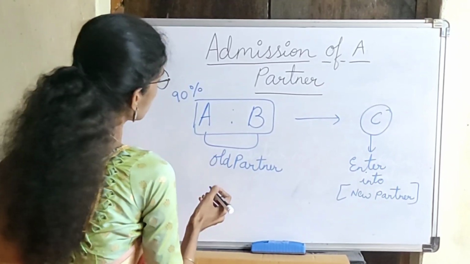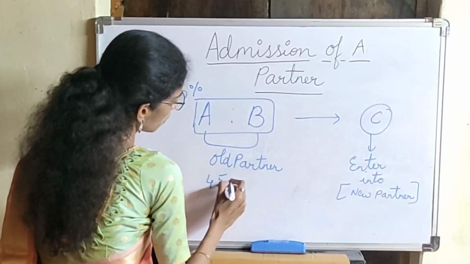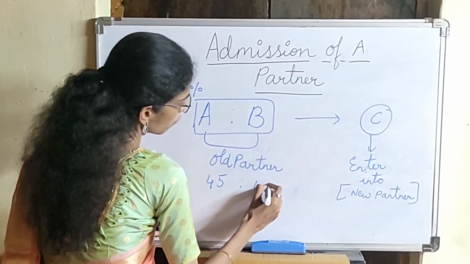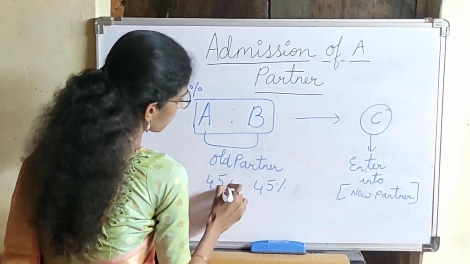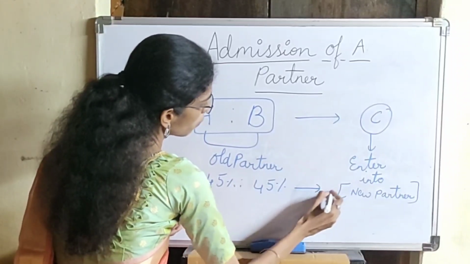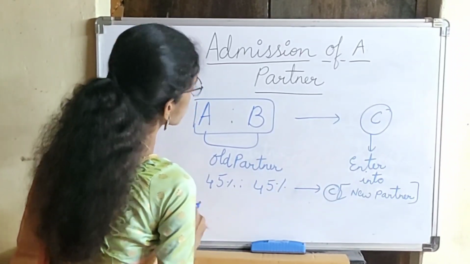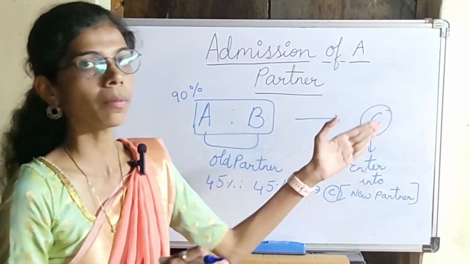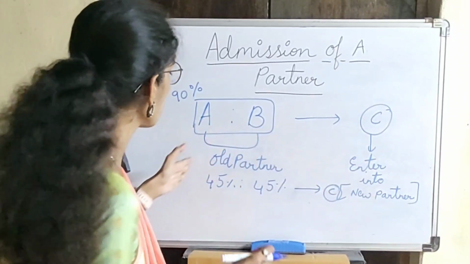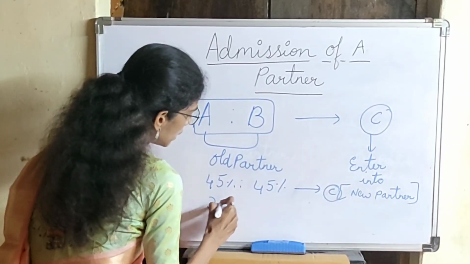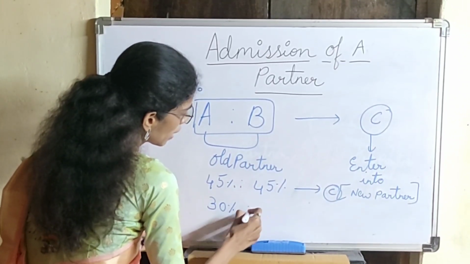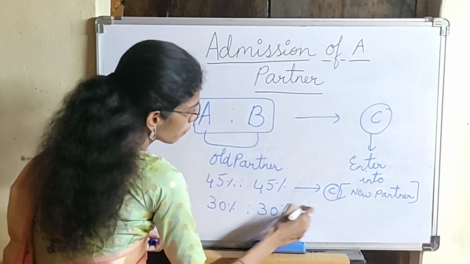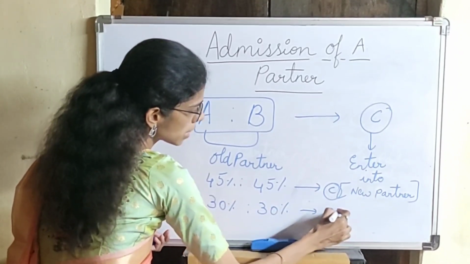How will you distribute it? 45% for A and 45% for B equally. Suppose a new partner C enters into the business. So this profit has to be divided between all three partners. So how will you divide it? It will be 30% for A, 30% for B and 30% for C.